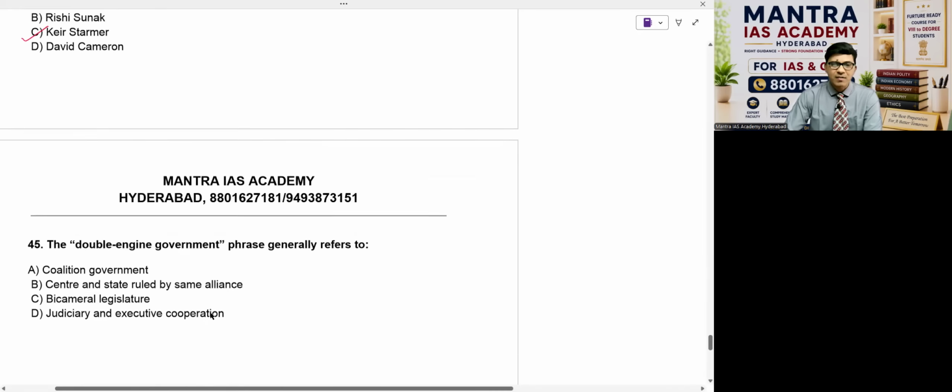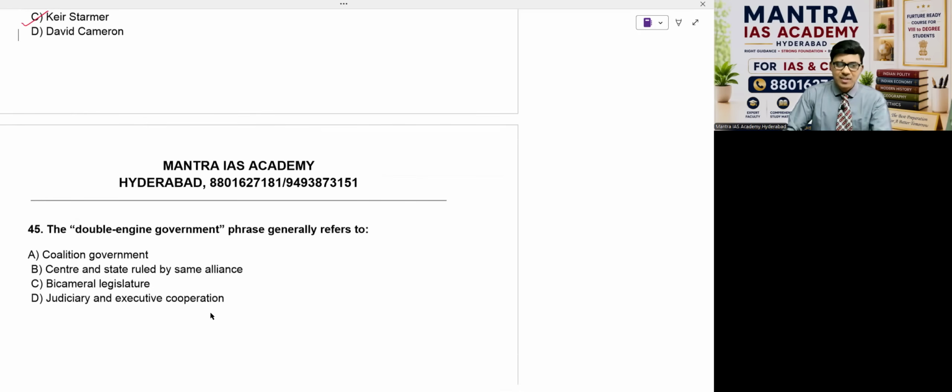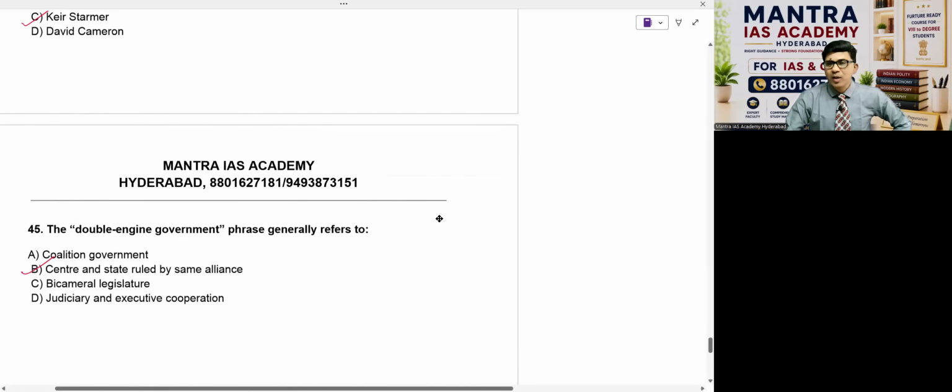Beta, last and final question of the day. The phrase double engine government generally refers to option A, coalition government; center and state ruled by the same party. That's what we have. Now this is a trend, of course. We have majority states in India as on date with double engine government. So we are understanding that developmental angle. It's really nice also.